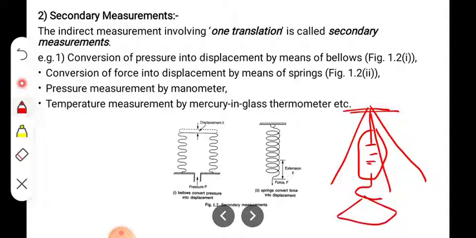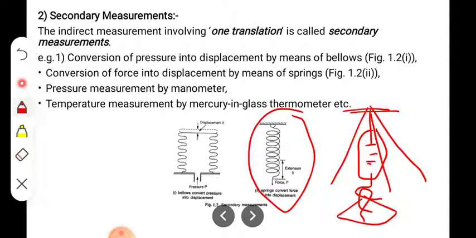As we want to measure the weight of an unknown quantity, this spring balance will work. As we attach the weight to the hook at the other end, the extension of the spring takes place, and that extension is represented by delta.